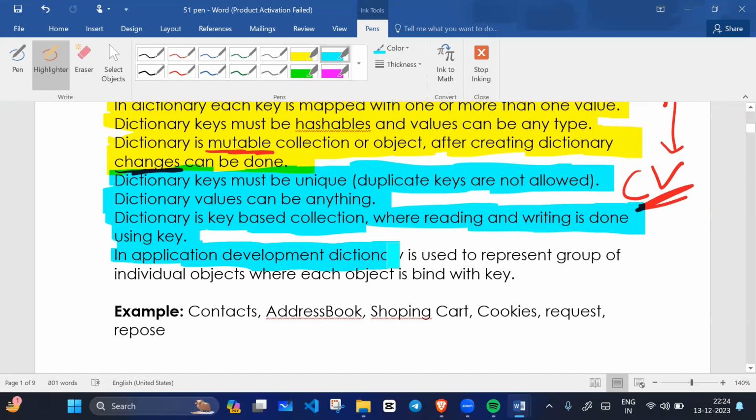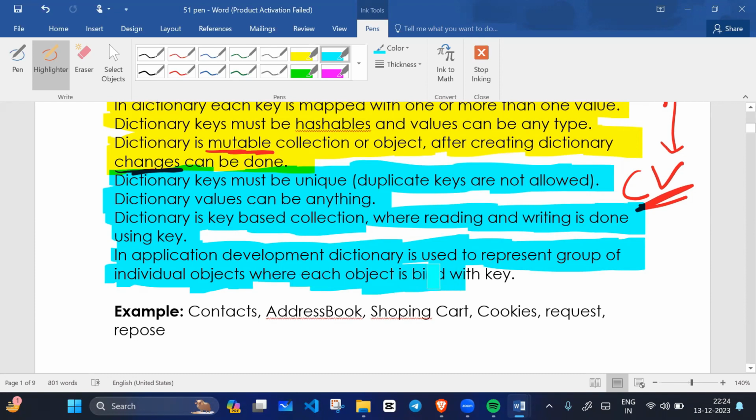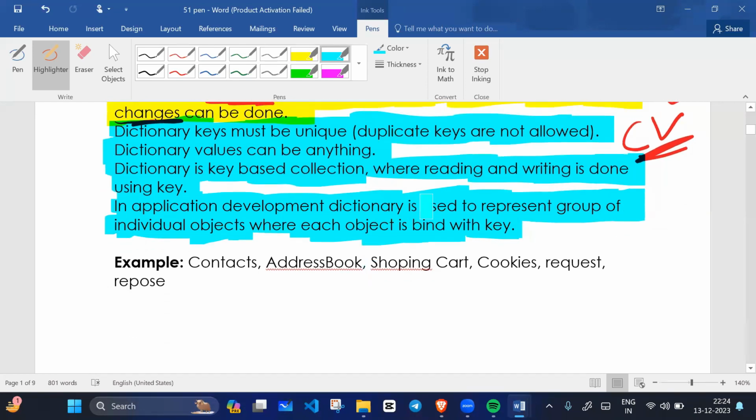In application development, a dictionary is used to represent a group of individual objects, where each object is bound with a key. The key should be a hashable object, whereas the value associated with the key can be any type.